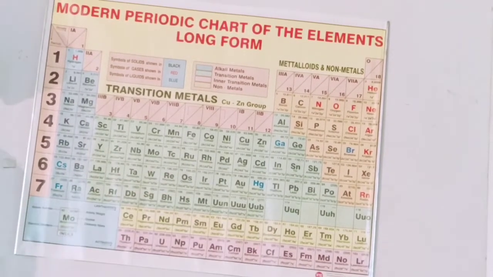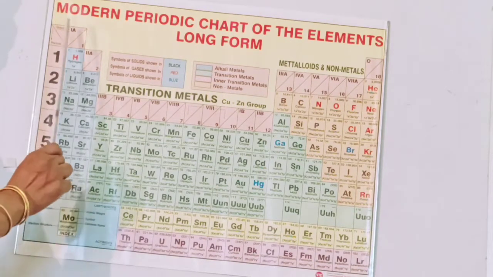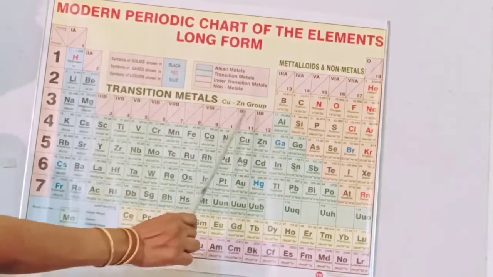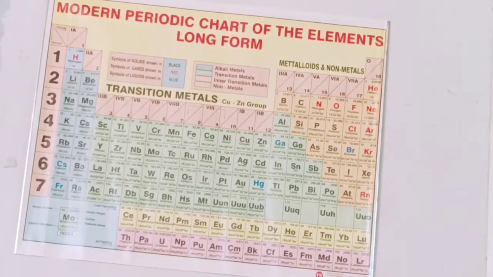Named as 1 to 18 according to IUPAC, and traditionally 1A, 2A, 3A and so on, 1B, 2B, 3B. Okay, like that, A and B groups, 1 to 8.